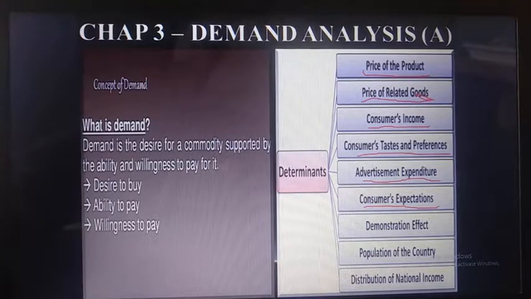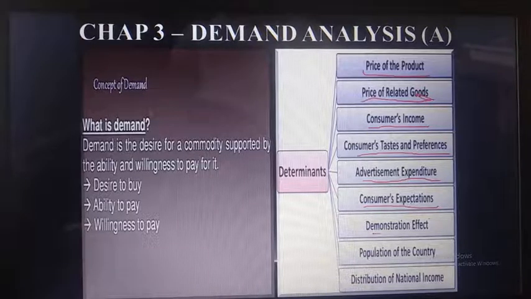If suppose in present time the consumer predicts कि in future the price of the product will decrease, so in present time they will not purchase the product, in the future they will purchase.